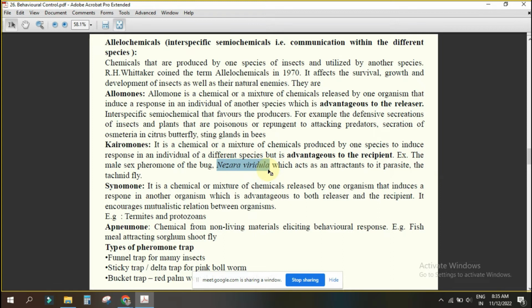So it is advantageous towards the parasite. A is there, B is there. B will feed on A. A is producing something, for which B is able to know A is there. So B will come and feed on A. So B is the advantageous one here. Yes or no? Yes, sir.